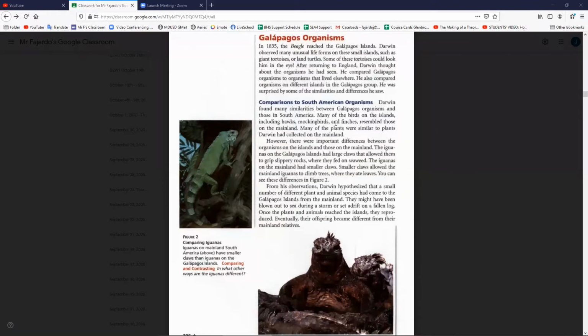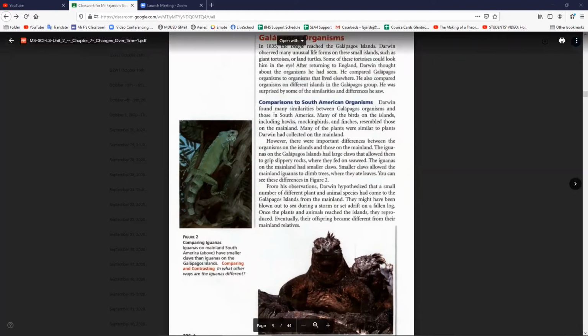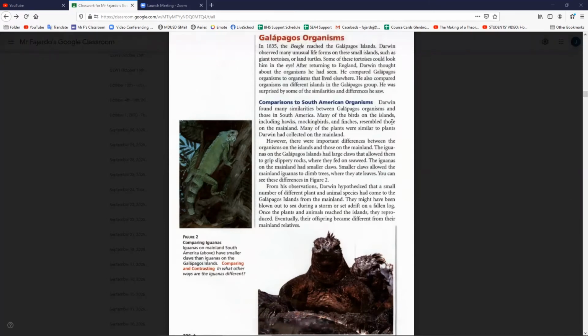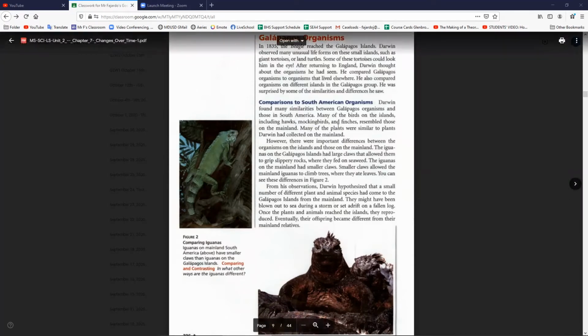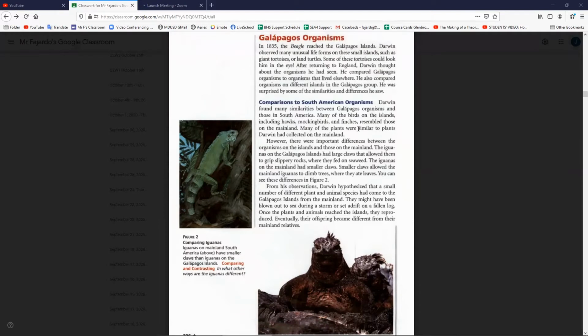Darwin found many similarities between Galapagos organisms and those in South America. Many of the birds on the islands, including hawks, mockingbirds, and finches, resembled those of the mainland. Many of the plants were similar to plants Darwin had collected on the mainland. However, there were important differences between the organisms on the islands and those on the mainland.